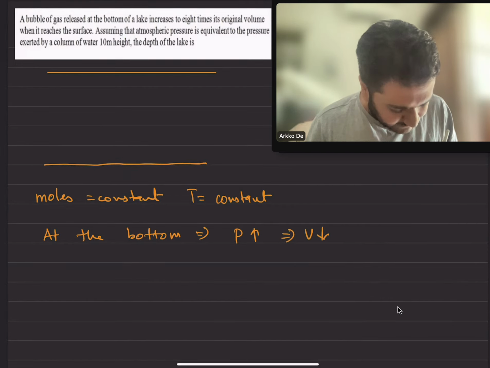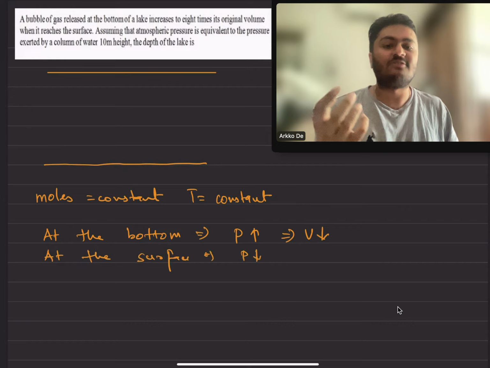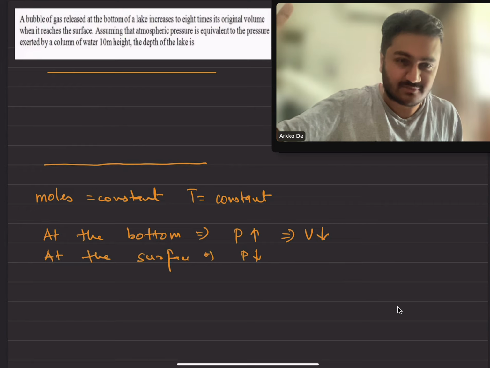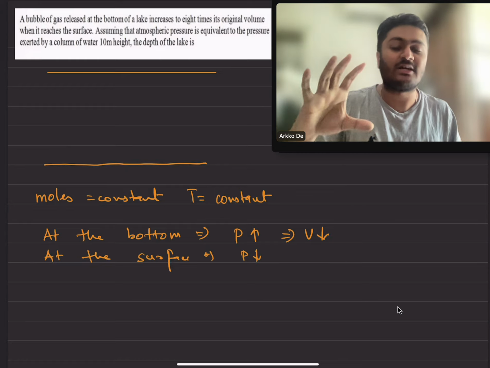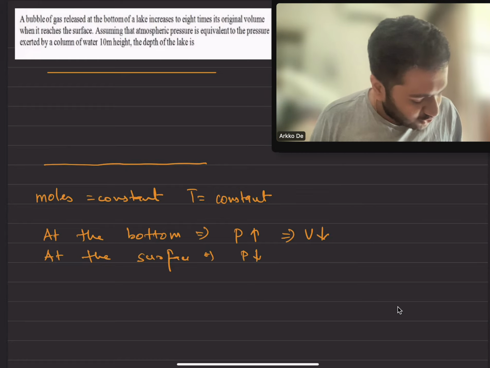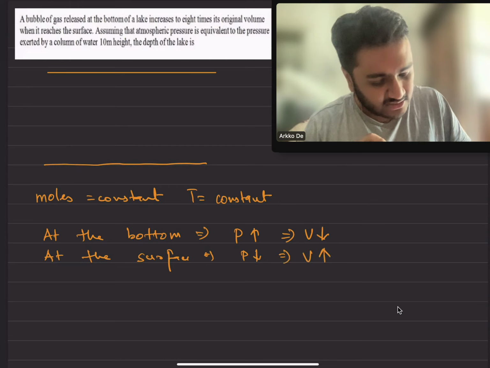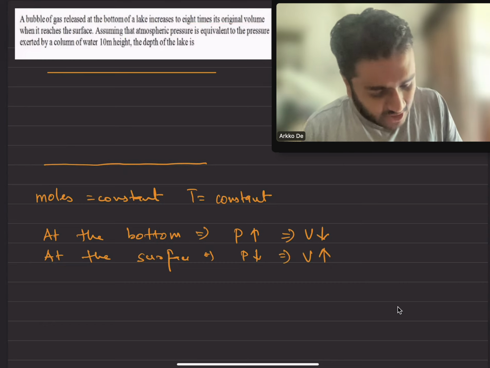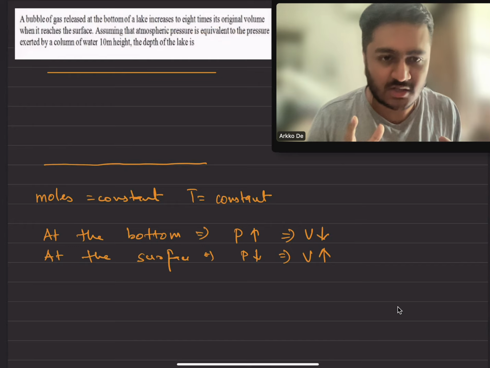And at the surface, the pressure will decrease, because the pressure experienced by the bubble at the surface is only atmospheric pressure, whereas at the bottom the bubble is experiencing atmospheric pressure plus the height of the lake above it. So pressure is low and the volume will be bigger. This is what explains the increase in the volume by 8 times. Now they have given you data that atmospheric pressure is equivalent to the pressure exerted by water of 10-meter height. We need to figure out the depth of the lake.